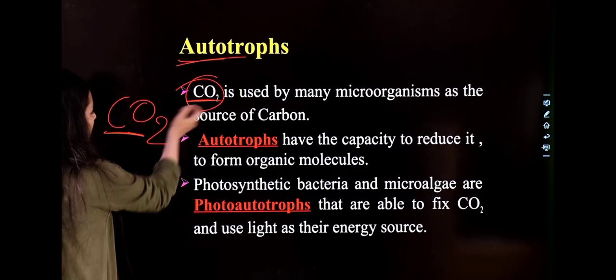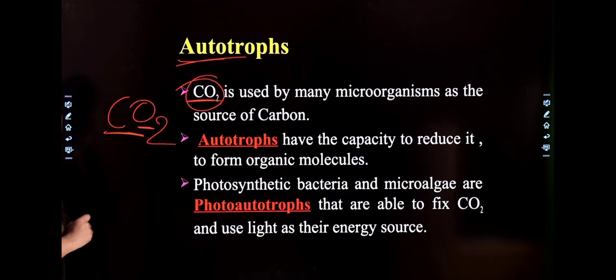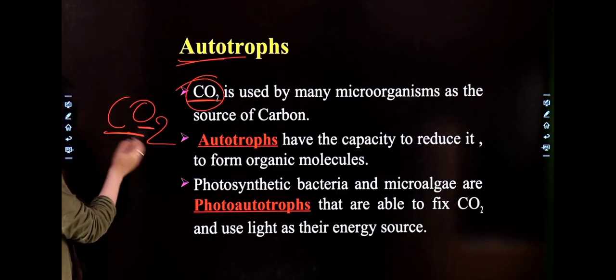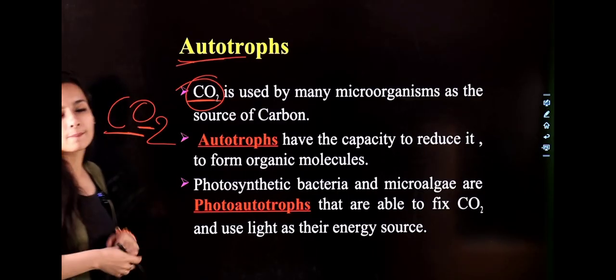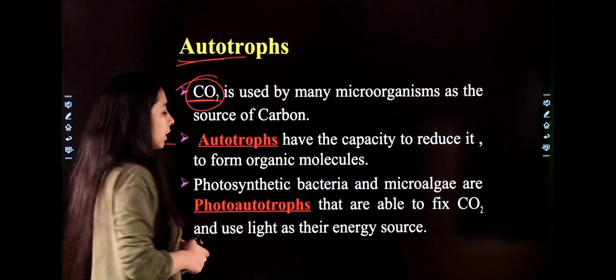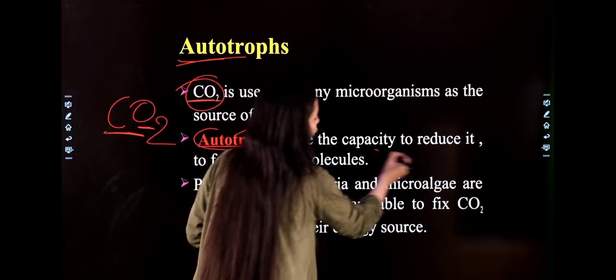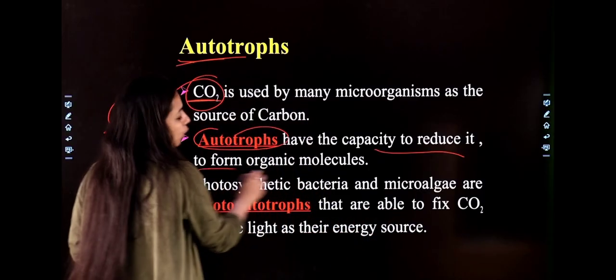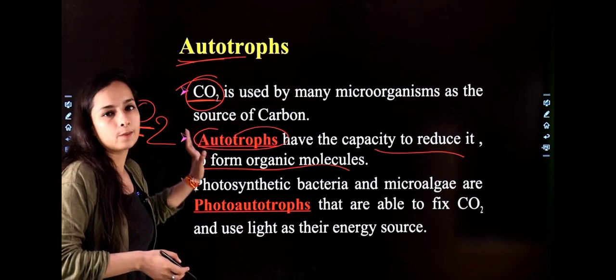After that, they get oxygen from carbon dioxide. Both carbon and oxygen they get from carbon dioxide. They use carbon dioxide as a source of nutrition. After that, autotrophs have the capacity to reduce it and form organic molecules. They reduce carbon dioxide and form organic molecules.